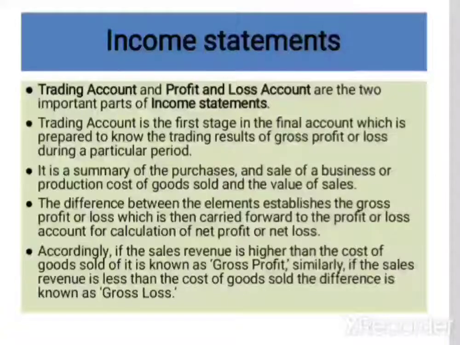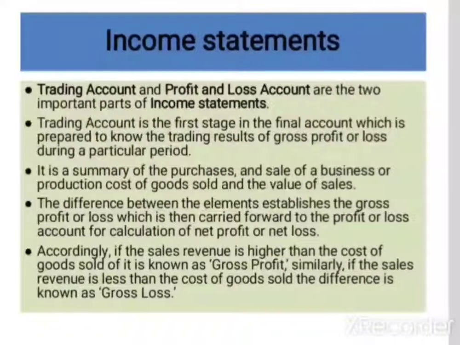Accordingly, if the revenue generated by sales is higher than the cost of goods sold, where cost of goods sold means the production cost involved, it is known as gross profit. So the firm is in gross profit. Similarly, if the sales revenue is less than the cost of goods sold, then that is a loss. If the revenue generated by sales is more than the cost of goods sold, that is a gross profit, and if sales revenue is less than the cost of goods sold, then that is a gross loss.